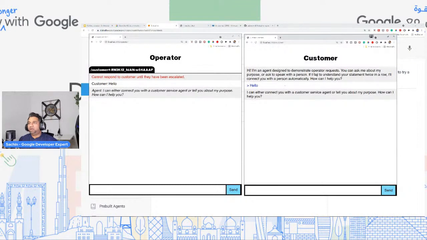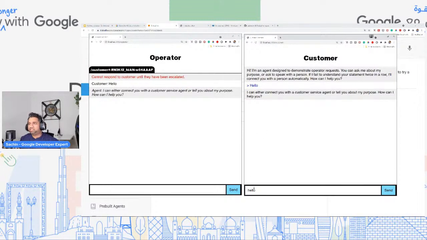And the way we designed this chatbot, again, we didn't handle all of the scenarios. So anything that it doesn't understand, it will then fall back. Here, the first response it says is, I can either connect you with a customer service agent or tell you about my purpose. How can I help you? Then again, I'm going to just say hello.